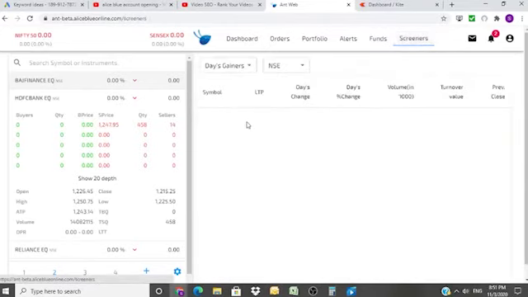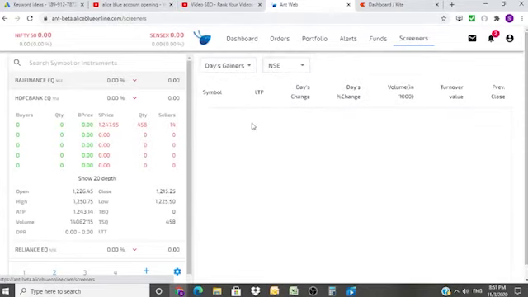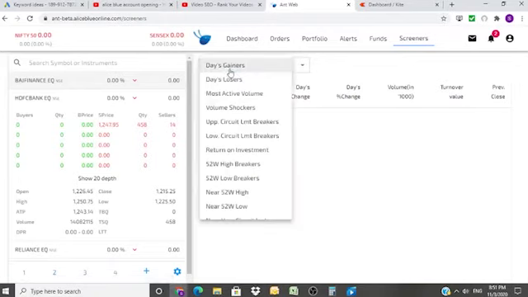And there are screeners. Alright, so screeners are for the beginner. It's basically the system screens. Suppose the market has gone up or down. A lot of things happen in the market on a daily basis. Some stocks go up, some go down, something happens. So this is the criteria over here. Let me give you a brief on each of them. We are not going to go into detail, otherwise everything is a subject in itself. But I'll just give you a brief.